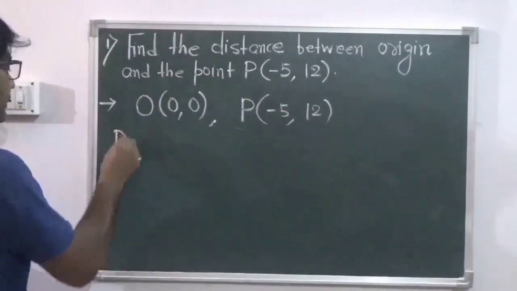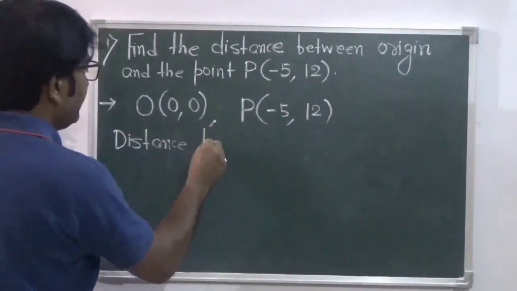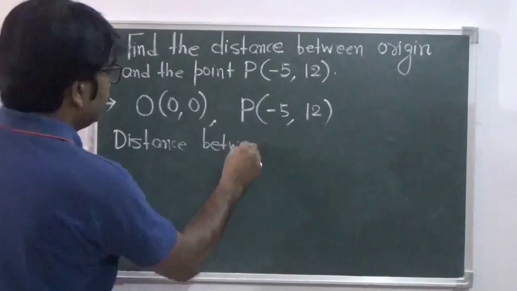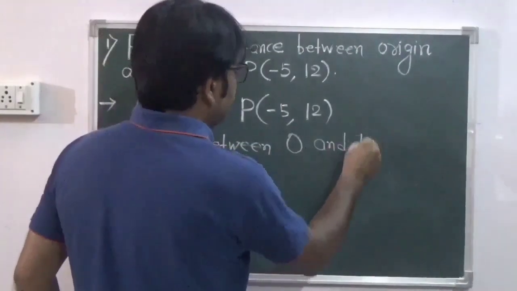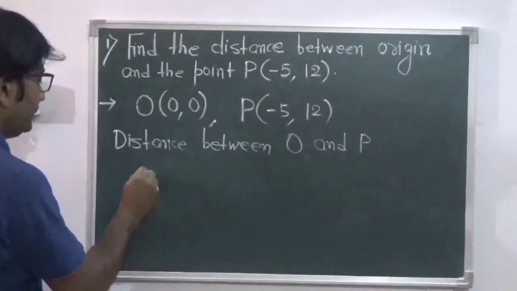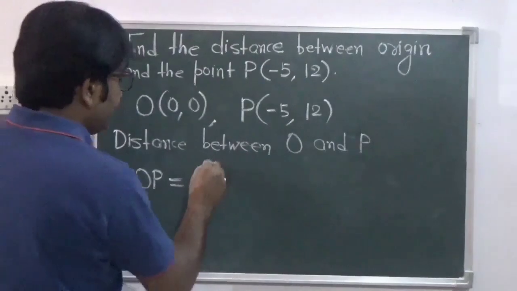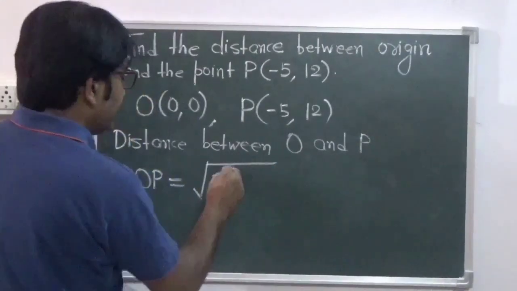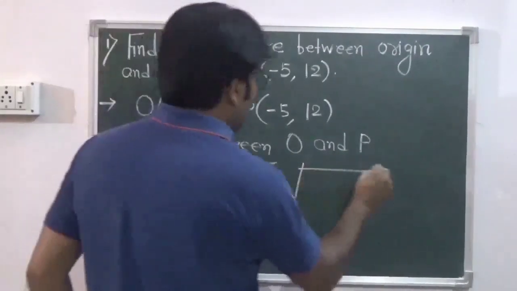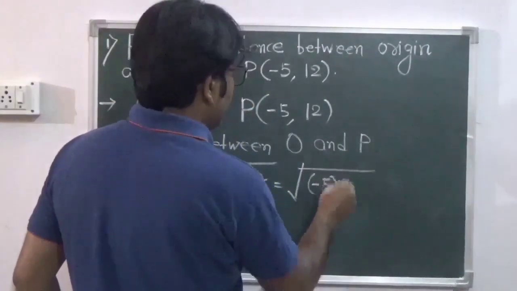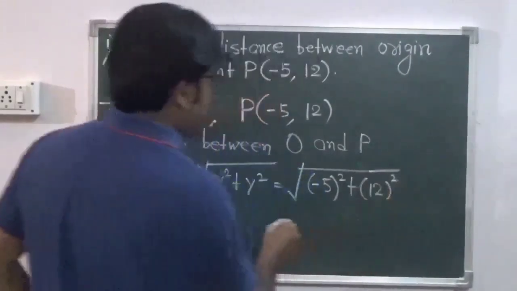We need to find the distance between O and P. So we have OP equals, since the distance is from the origin, we will directly write root over x square plus y square, that is root over (minus 5) square plus 12 square.